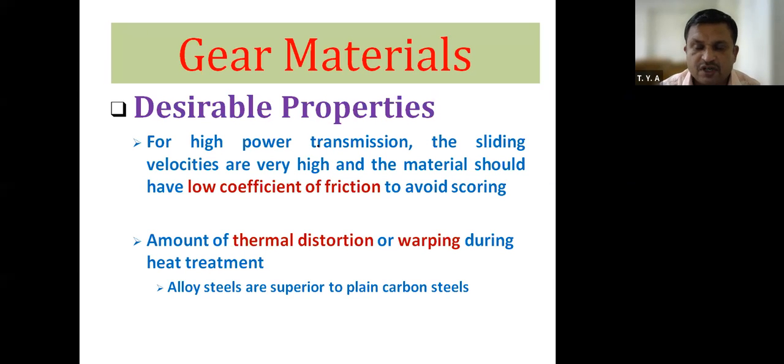Burning is not a desired phenomenon. Therefore, the material should have a low coefficient of friction to avoid scoring.